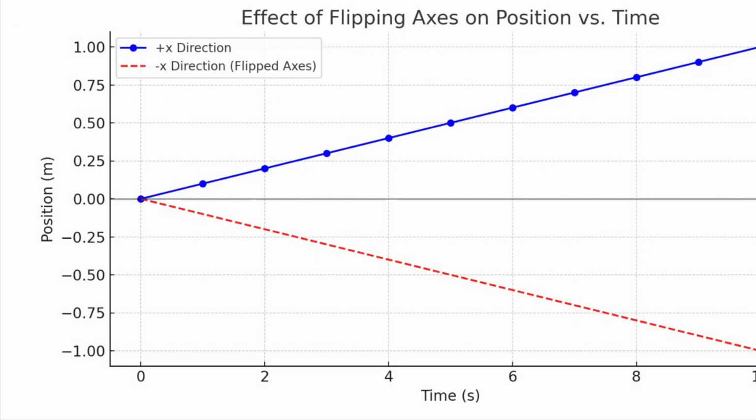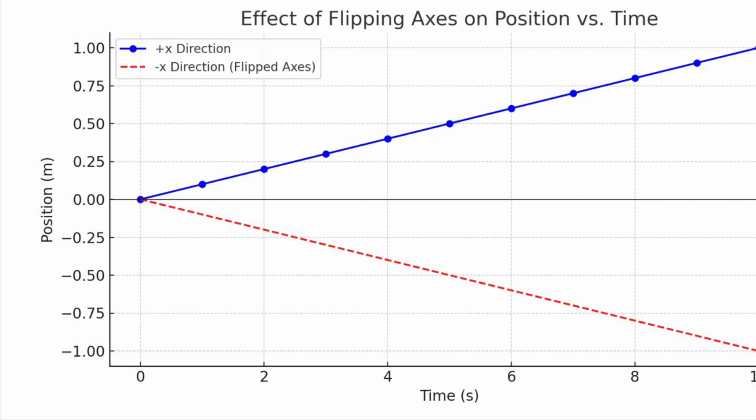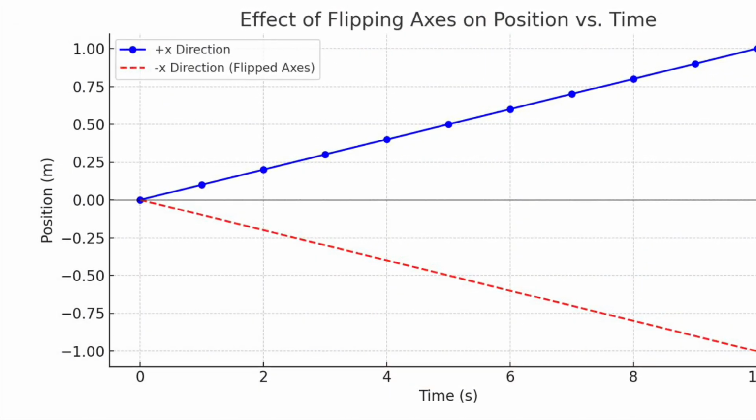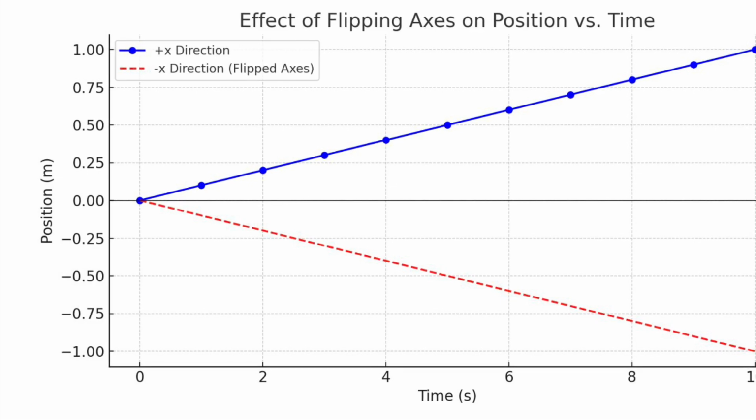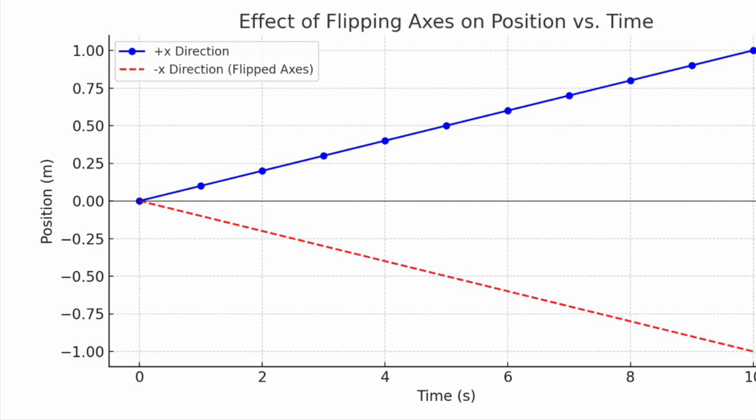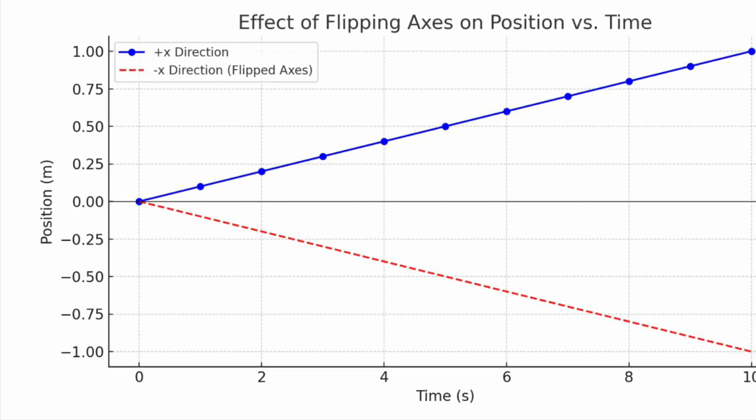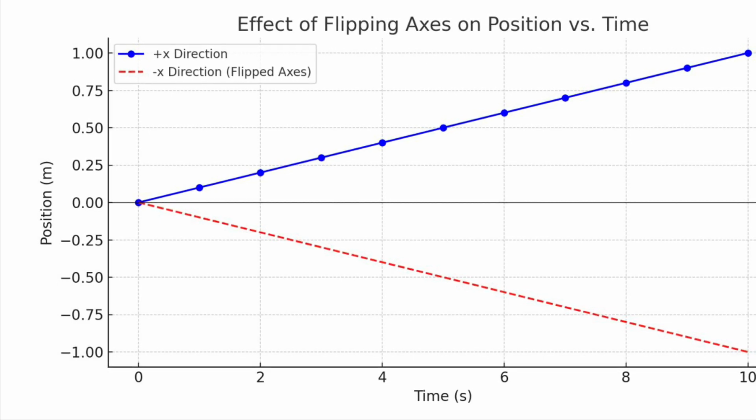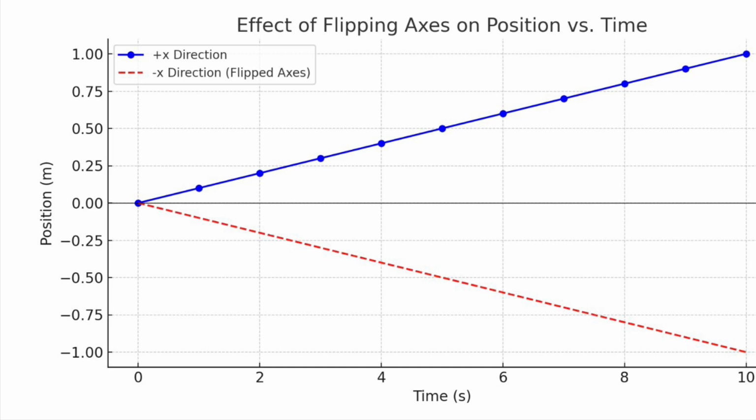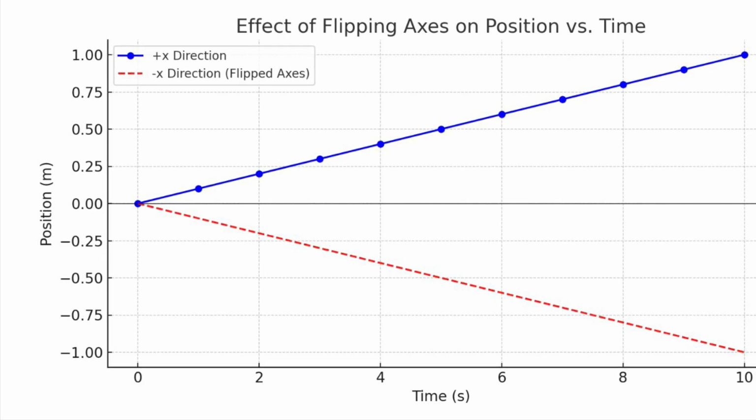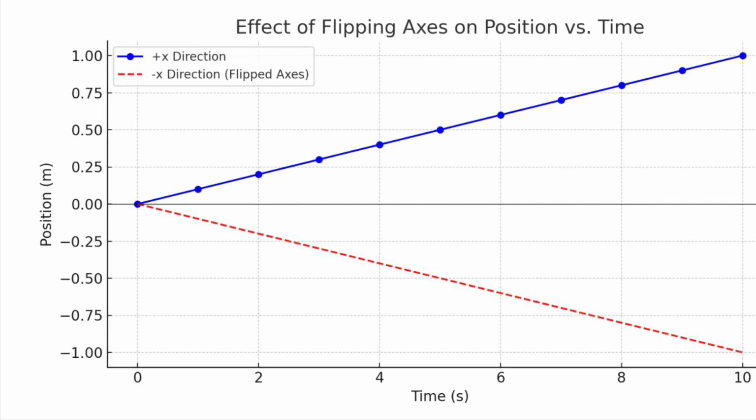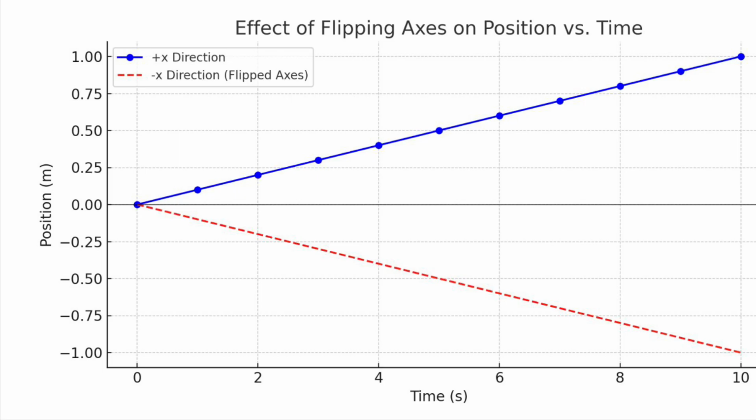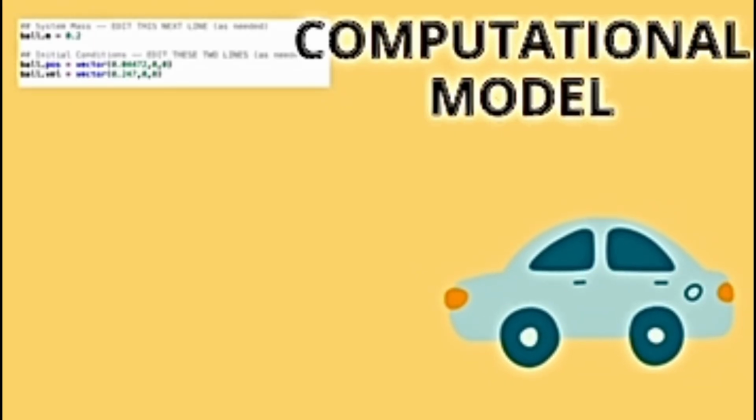What if I flip the axis in Tracker? Well, if I reverse the direction of the x-axis so that the positive x becomes negative x and vice versa, the numerical values of the position and velocity would switch signs, but the overall motion and physical behavior of the object would stay the same. This is because when we flip the axis, we are only changing the way we define direction, not the actual movement of the object.